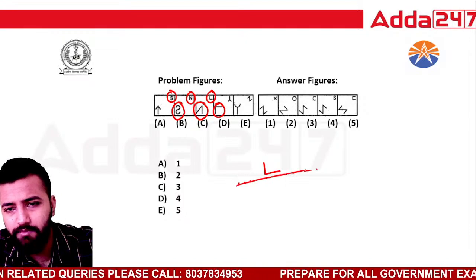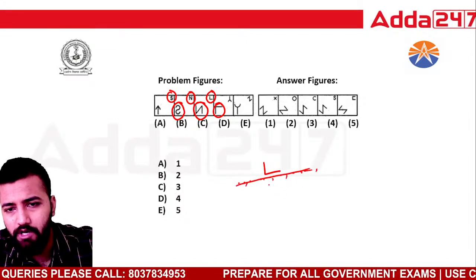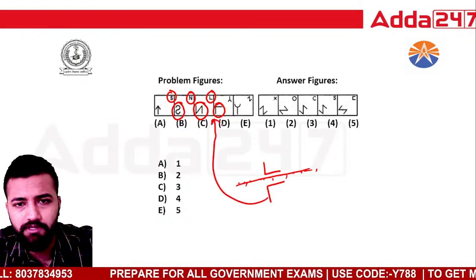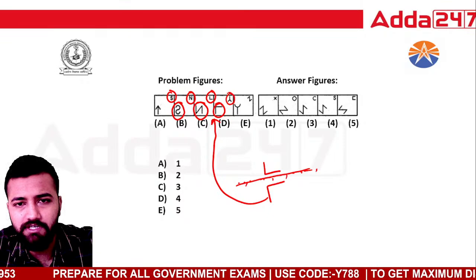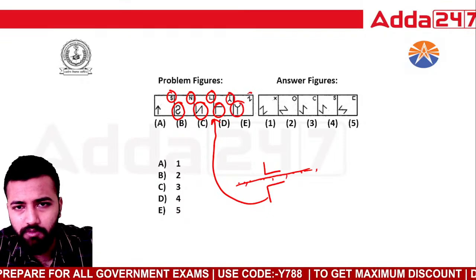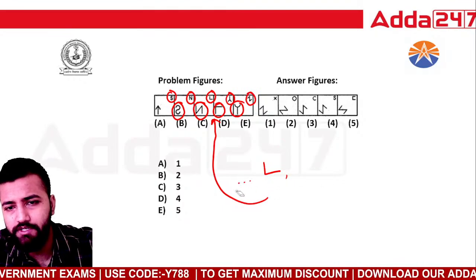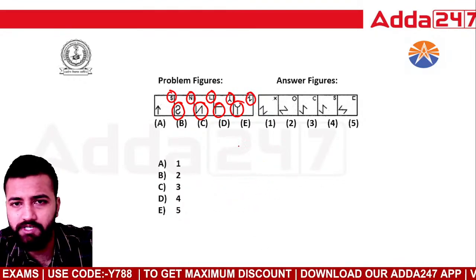What if I keep a mirror out here at the bottom? Suppose I have a mirror here, okay. If I put a mirror, how will the reflection look? Like this. So this is the thing which has come out here, okay. So these are all mirror images. See, this also has the mirror image of this. So what will be the mirror image of this? So firstly, this mirror image will be what? So you have to understand that.